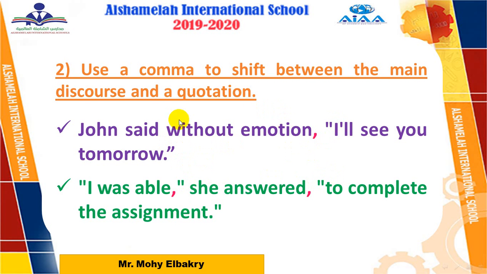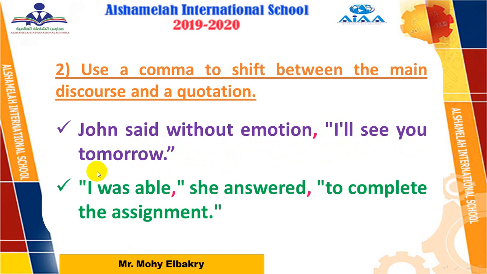So, if the speech words come at the end of the sentence, like this example, add a comma before them. Example, John said without emotion, what did he say? The words he said, we add them between speech marks, and before them we add a comma. John said without emotion, comma, I'll see you tomorrow.